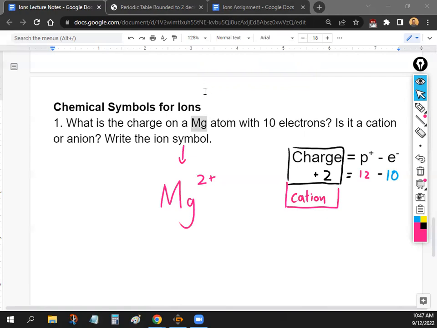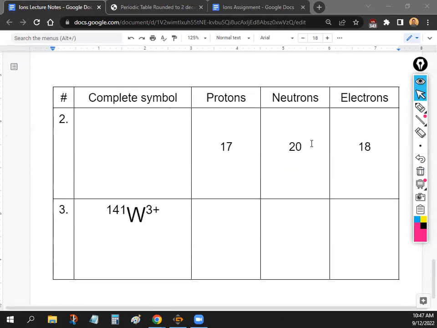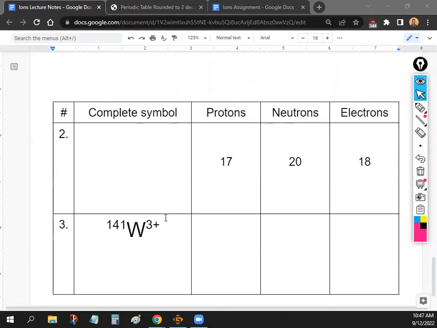Okay, so for the next couple problems, you're going to need to know the isotope stuff. So make sure you have your notes handy, because we're going to be combining the two of them. On your assignment today, you're going to get tables that look like this. Again, you don't need to copy down the table. You can just write the answers in order: write the symbol, then the protons, neutrons, electrons. Just write them down, and that's it.